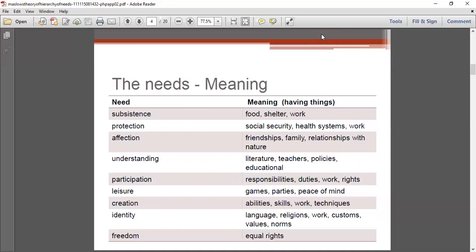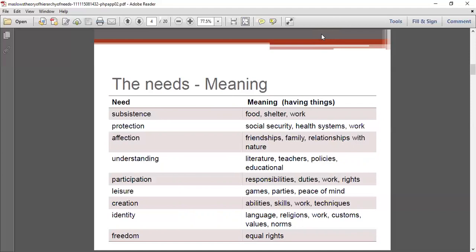Understanding relates to literature, teachers, policies, and educational things. When we fulfill those needs, that comes under the need of understanding. Participation means responsibilities, duties, work, and rights. Leisure means when we involve ourselves in games, parties, and our peace of mind. Creation is the abilities, skills, work, and techniques. When we have a special skill related to work, or use some techniques and abilities, fulfilling that is known as the need of creation.